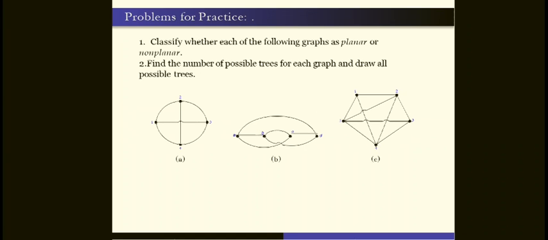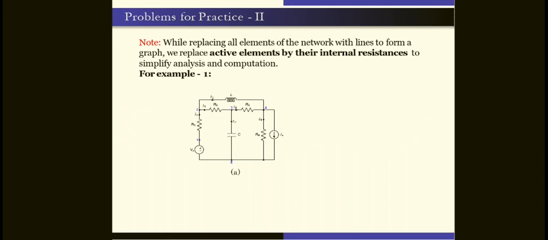And these are the practice problems. Classify whether each of the following graphs is planar or non-planar, and find the number of possible trees for each graph and draw all possibilities. So this is a practice problem to solve. You have to note it down, right?